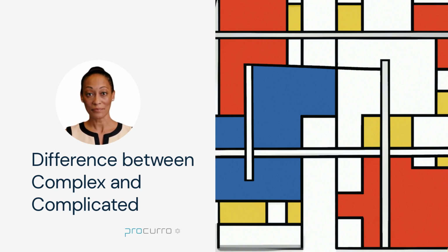On the other hand, something is complex if it has many interconnected parts that interact unpredictably, making it hard to understand or predict. For example, the behavior of a group of people may be complex because it involves the interaction of individual personalities, emotions, and motivations.